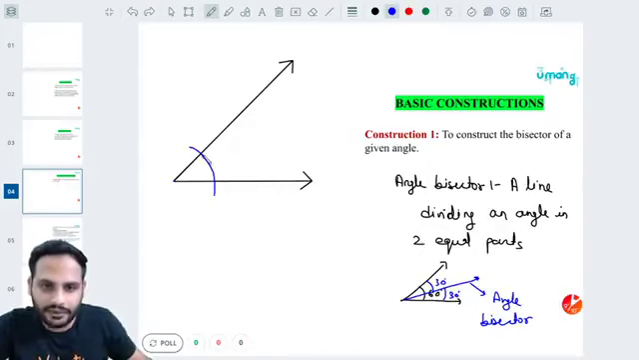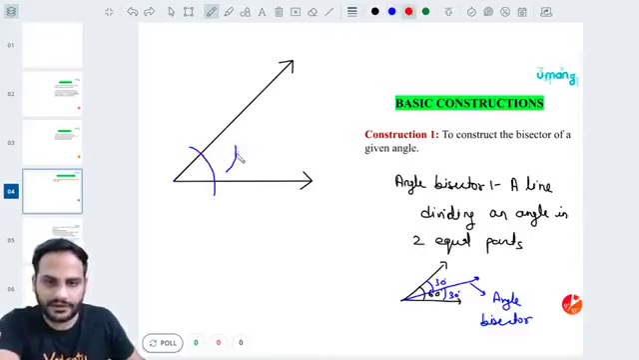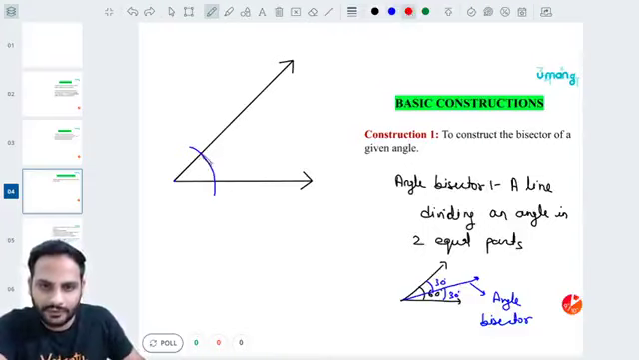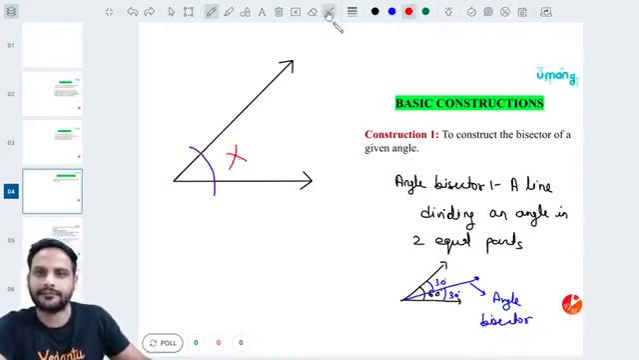Now put the tip of the compass over here and make one cut that will cut somewhere over here. You have put the tip of the compass over here and made one cut. Then keep the tip of the compass over here and make another cut, wherever you see that both the points are intersecting.